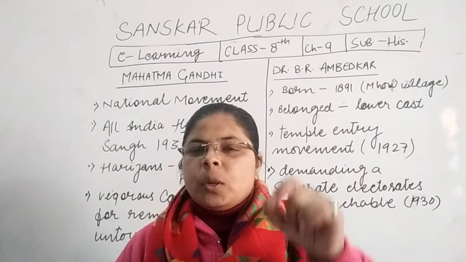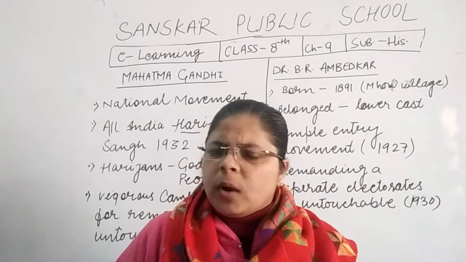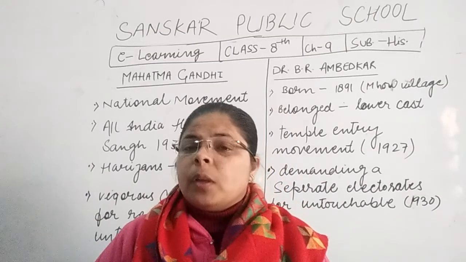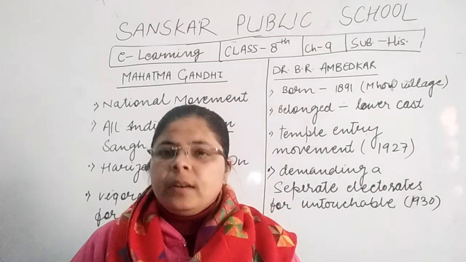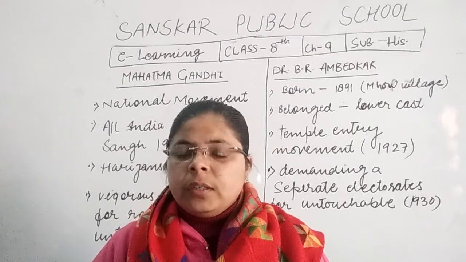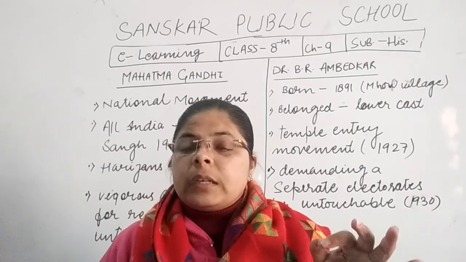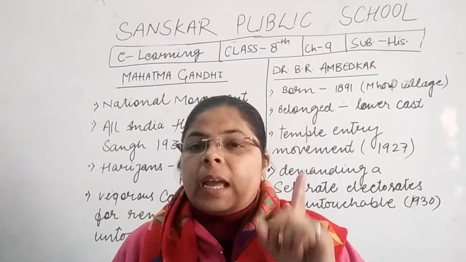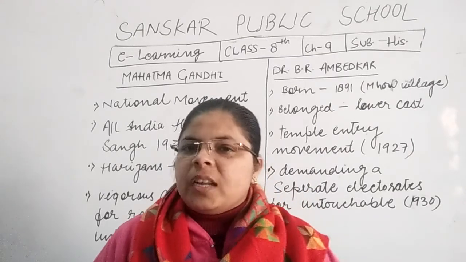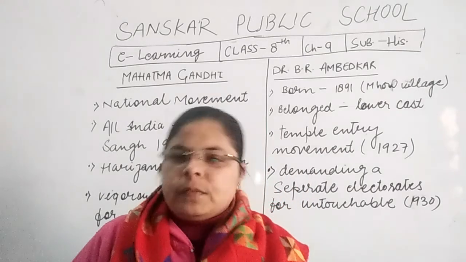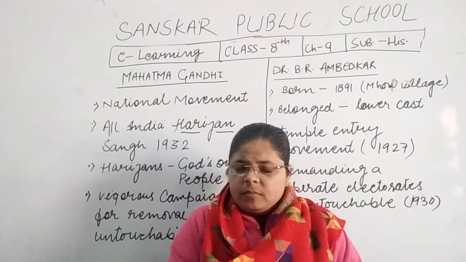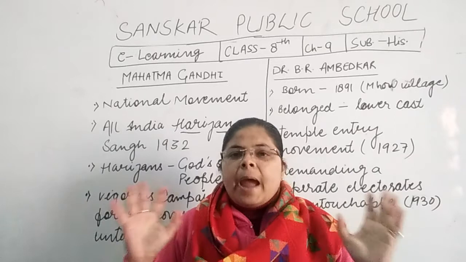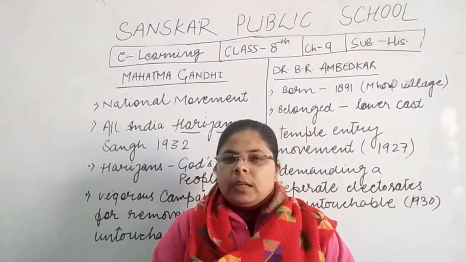If anyone creates discrimination and untouchability on the basis of color, caste and religion, then according to the constitution the judiciary provides the punishment to them, because it is illegal and a punishable offense by the constitution.